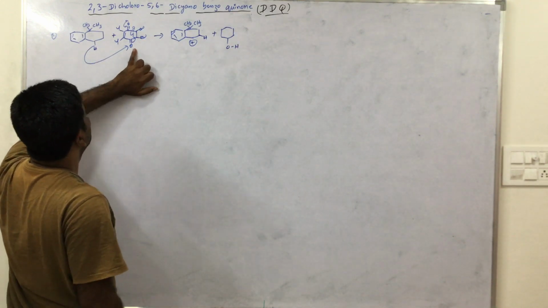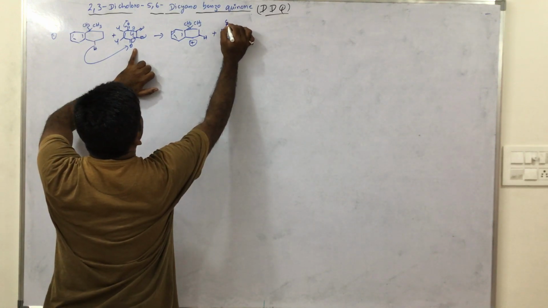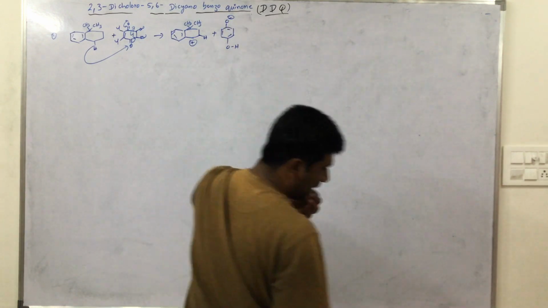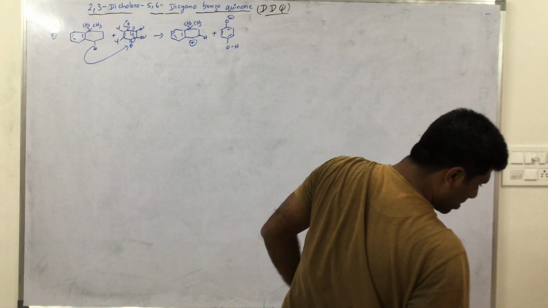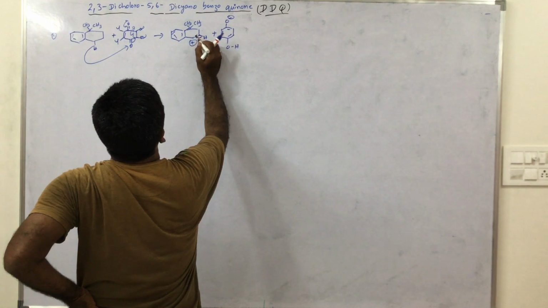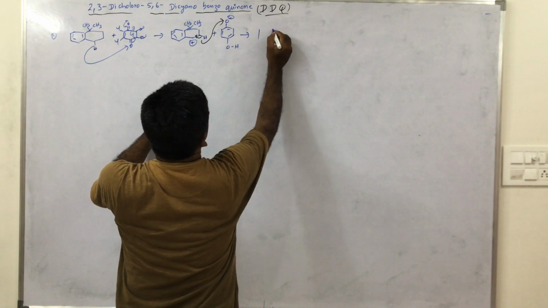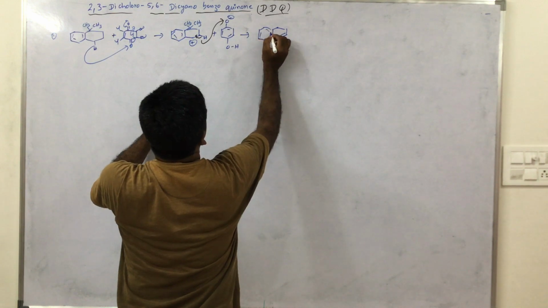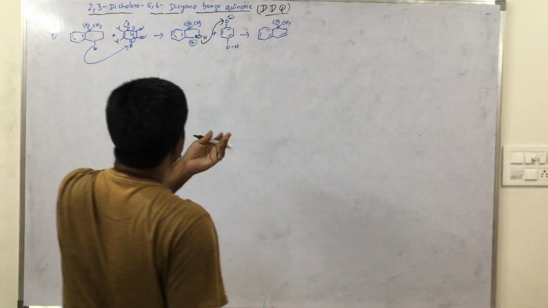This hydrogen attacks and OH is formed, with newly formed bonds, and this is O minus. The product is the newly formed bond, CH3.